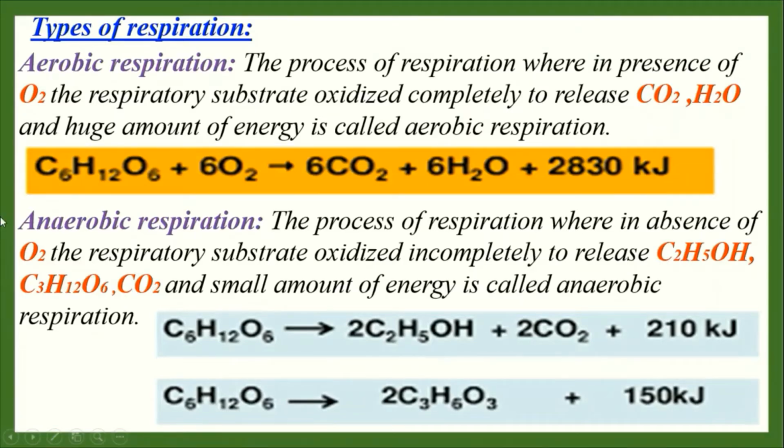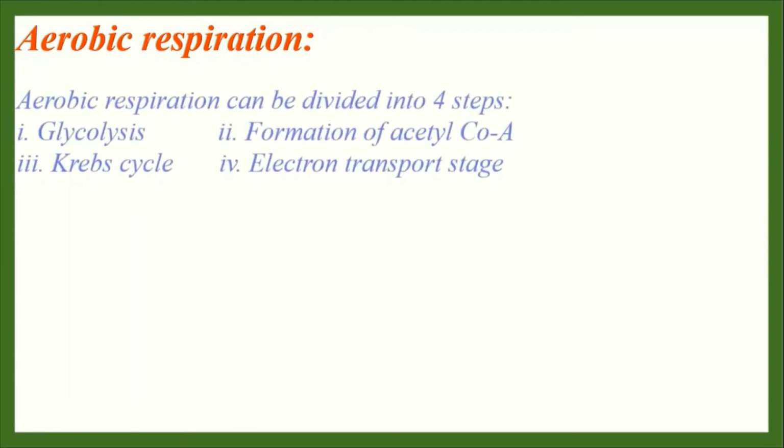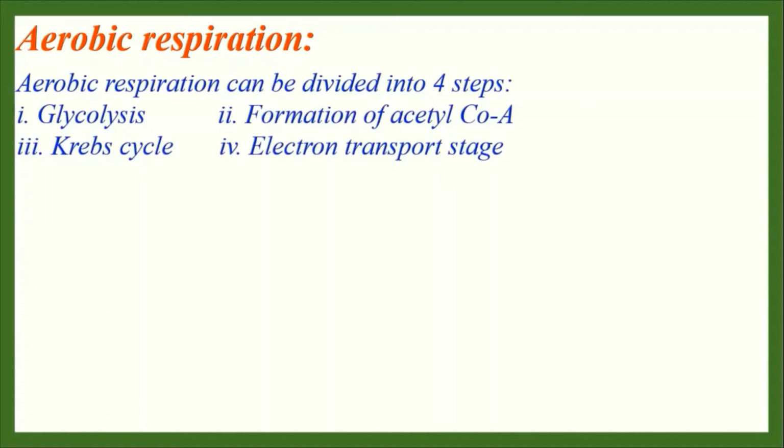Okay everybody, now let us talk about the aerobic respiration process. This type of respiration is the normal process of respiration in plants and animals. Generally, this process of aerobic respiration can be divided into 4 steps. First one is glycolysis, second one formation of acetyl-CoA, third one Krebs cycle and fourth one electron transport system stage. Now let us talk about the first stage, glycolysis.